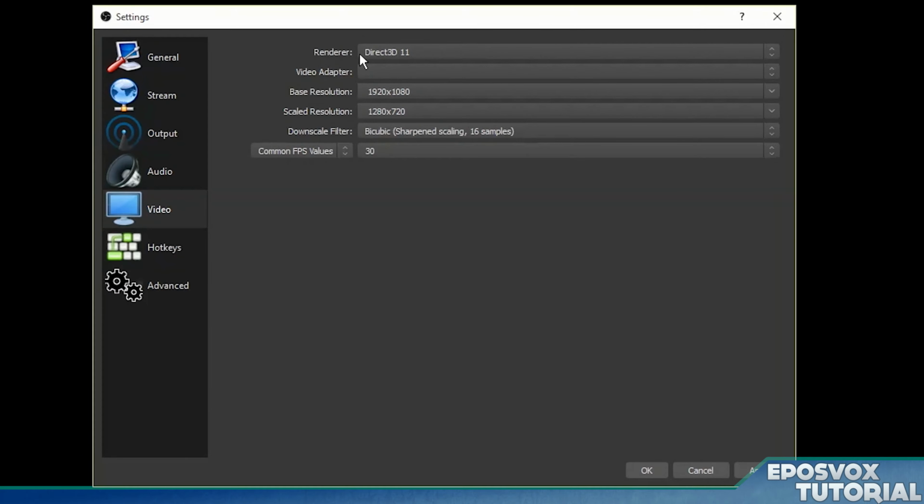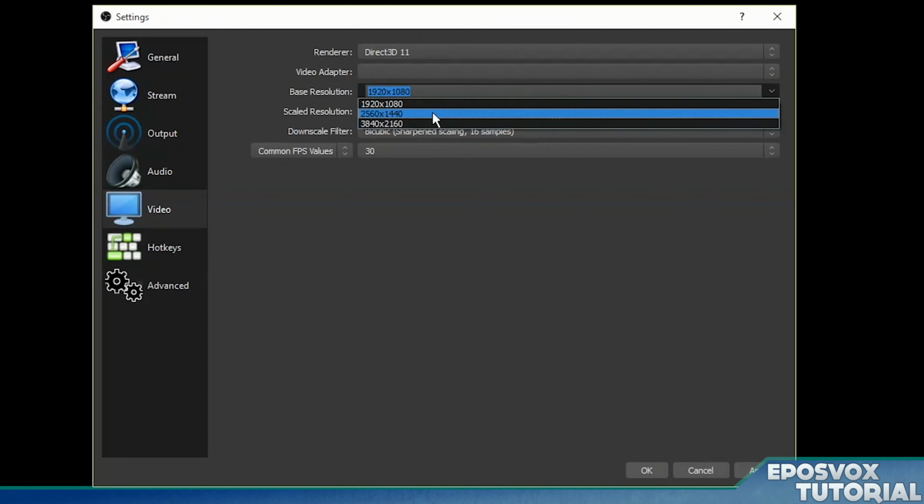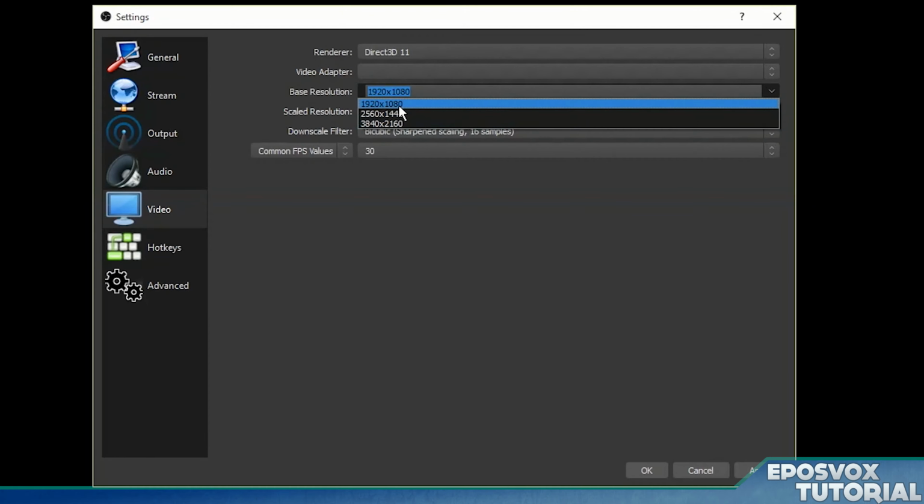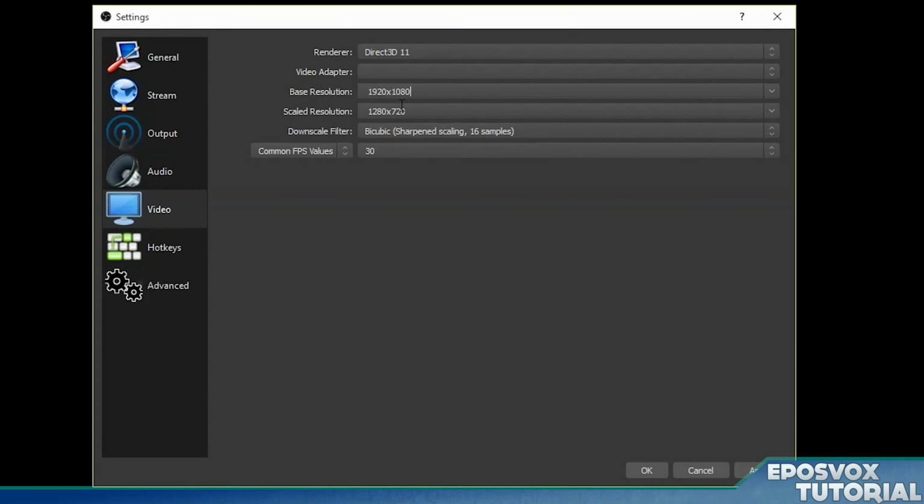For your resolution here, this is what either your desktop is at or what your games are going to be at. In an ideal world, it's going to be 1920 by 1080. In a lot of cases, it's not going to be. If you click it here, it'll show you your monitor resolution options, most likely. I have 3 different monitors. I have a 1440p monitor, a 4K monitor, and a 1080p monitor. Choose the one that you're going to be streaming from.